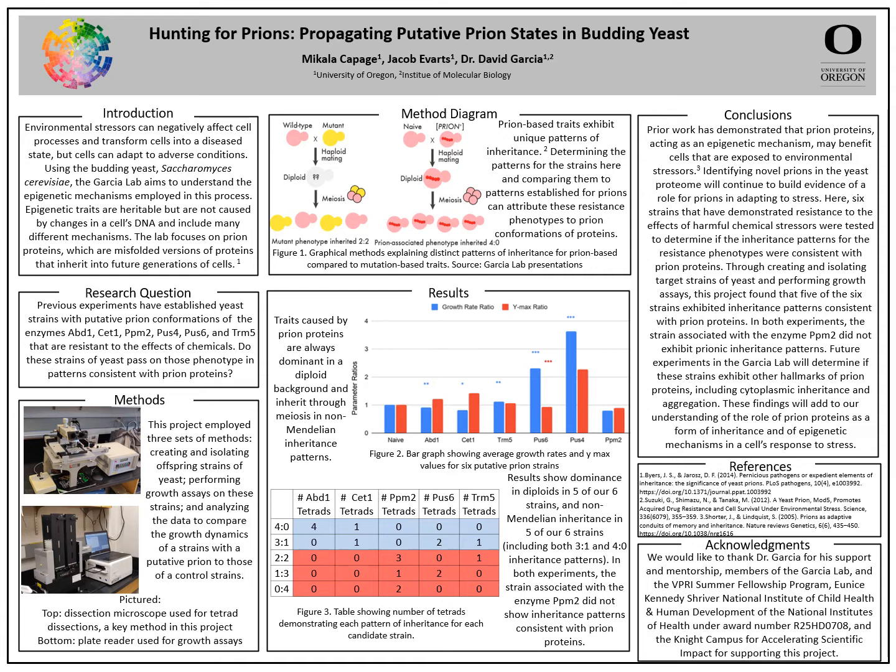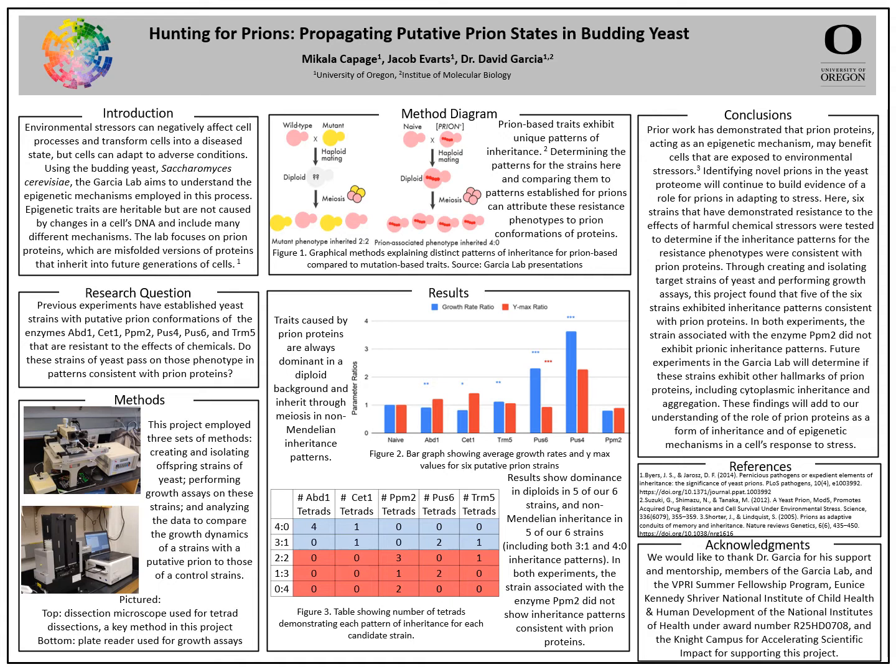Prion proteins were the epigenetic mechanism that we studied in our experiments. Prions are proteins that have an alternate conformation compared to their normal or naive shape. Despite being the same amino acid sequence, their prionic forms can have different behaviors than their naive forms due to this shape change. In this project, we asked if 6 strains of yeast that have exhibited resistance to the effects of harmful chemical stressors pass down those traits in patterns consistent with prion proteins.